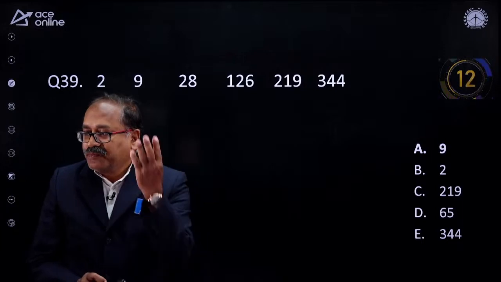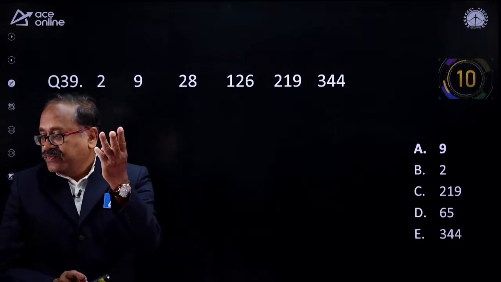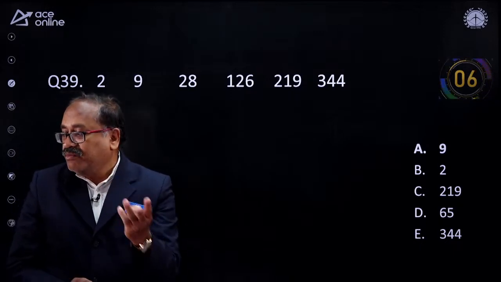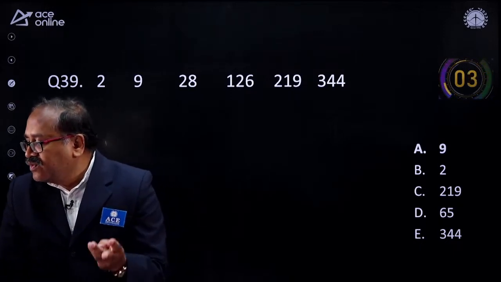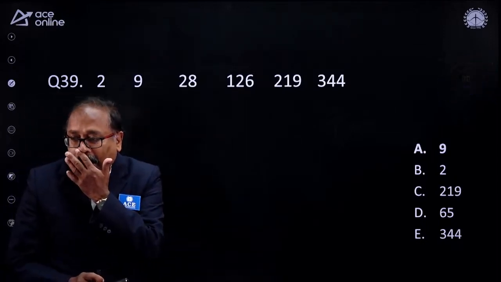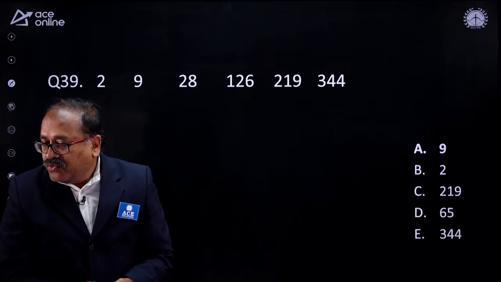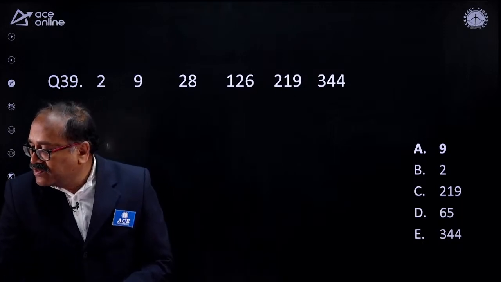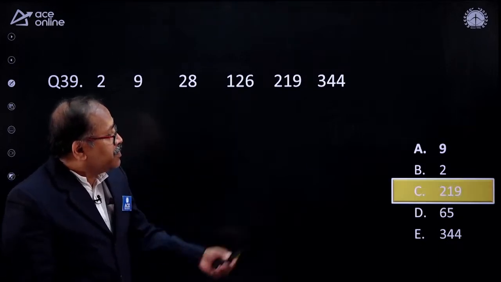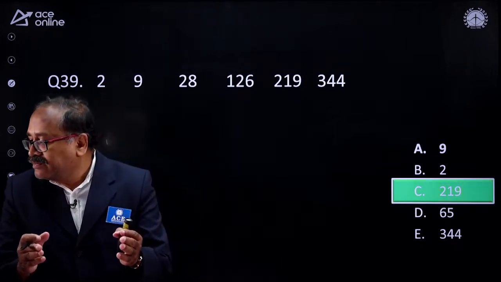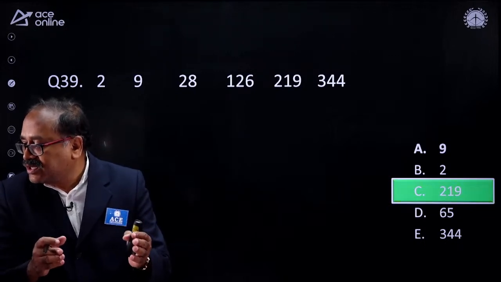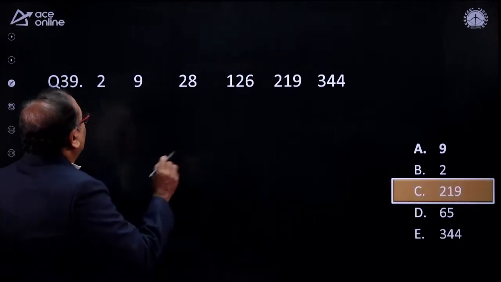Who answers first? Come on. I am looking at another screen where I can see your comments. Now Chandrasekhar Reddy once again says it is 9. So it is 9. Oh my God. What a wonderful answer. But let me check whether it is right or not. Anusha says option A. Okay, time up. Let me check that. It is 219. It is 219, Mr. Sheikh, Mr. Sumit Pawar, Mr. Chandrasekhar.